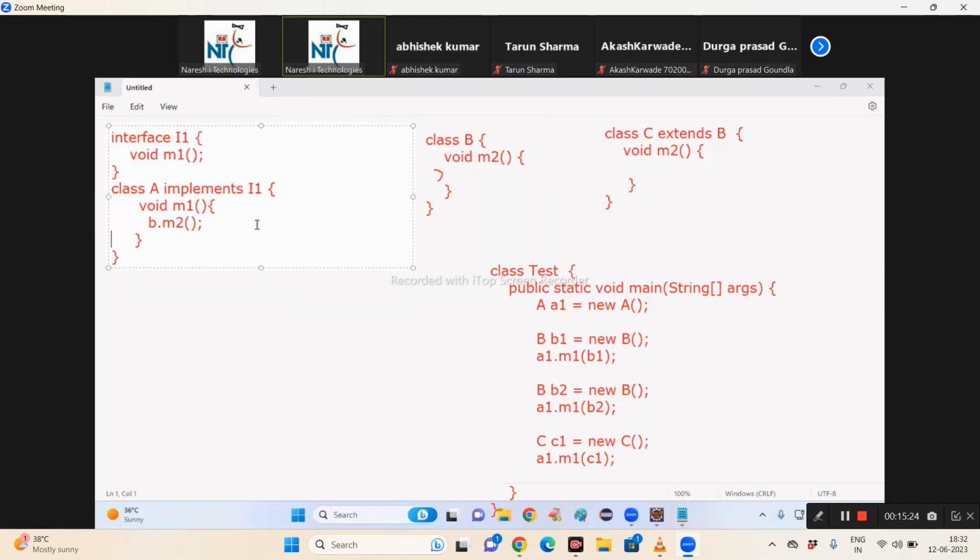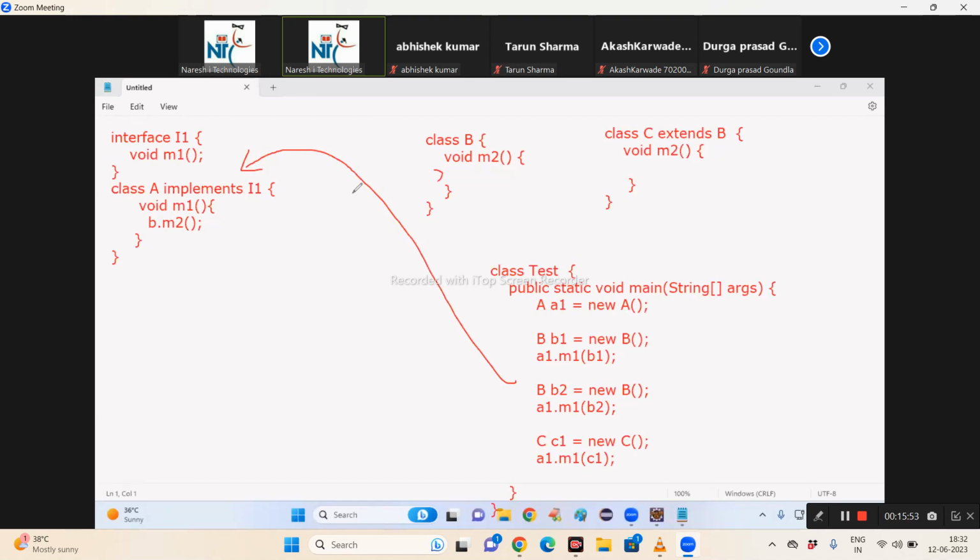Remove it. Now we should not change the internal code. b dot M2 only I should take. I must get the object from the test class only. I must not create the object in class A. Then how can we receive the B class object from the test class into the A class? Which class? B class? Whom?